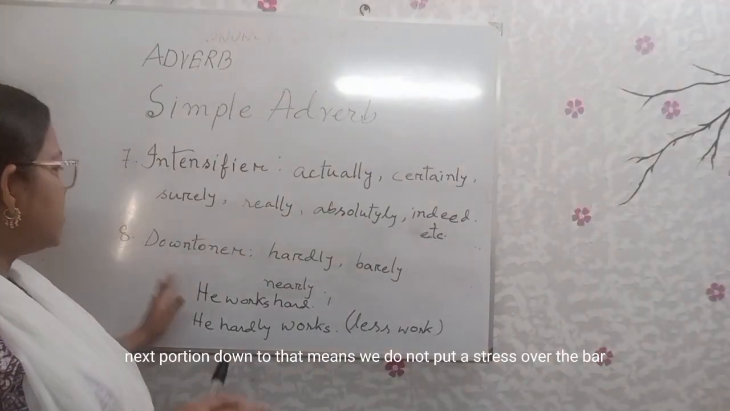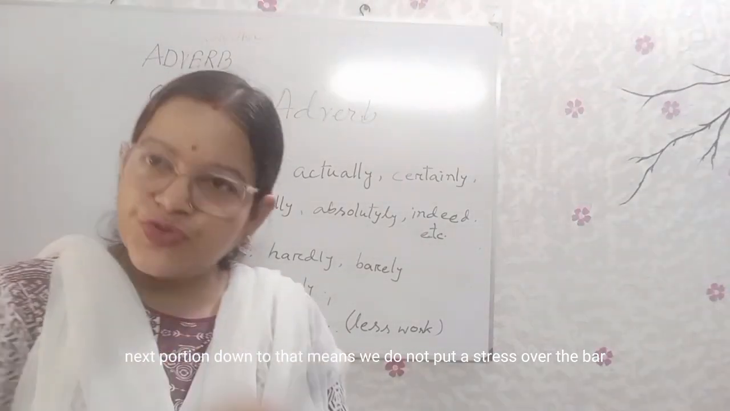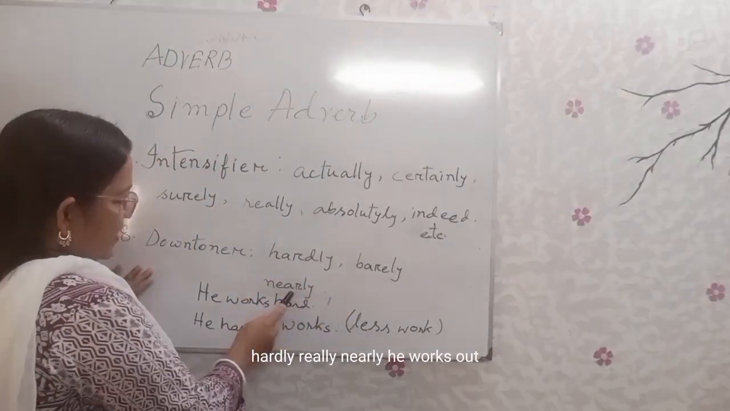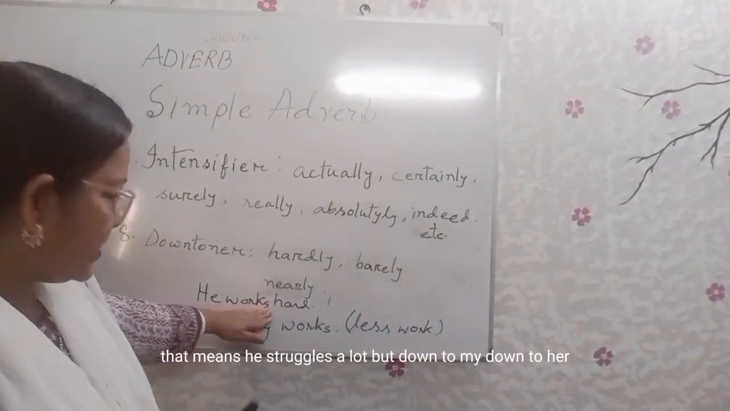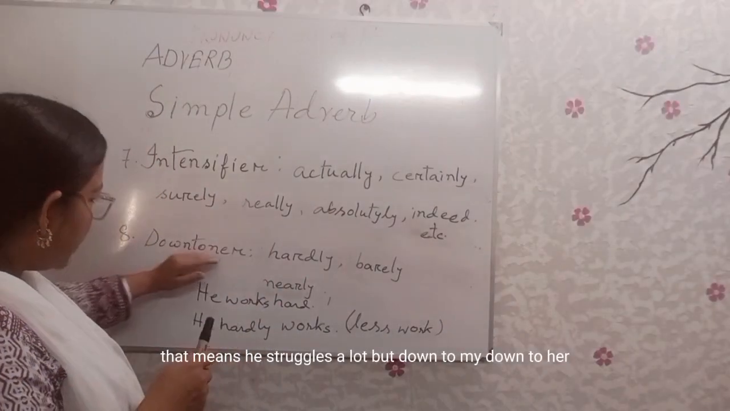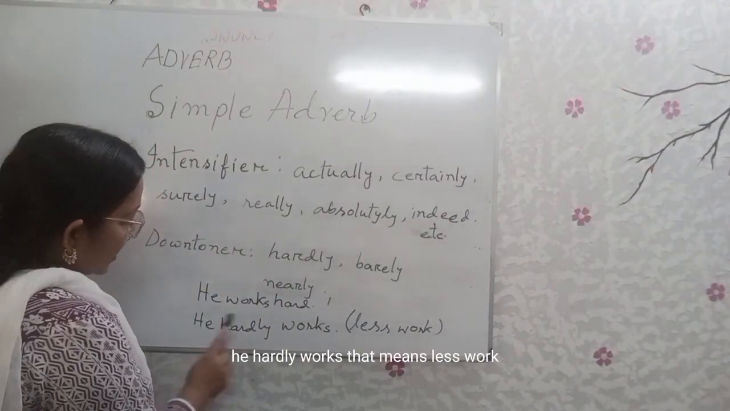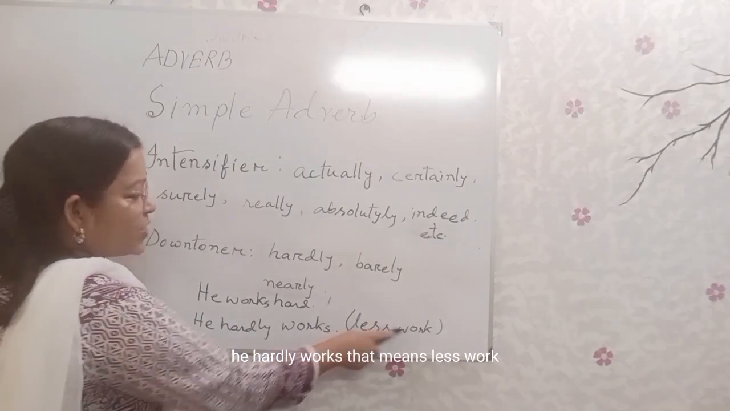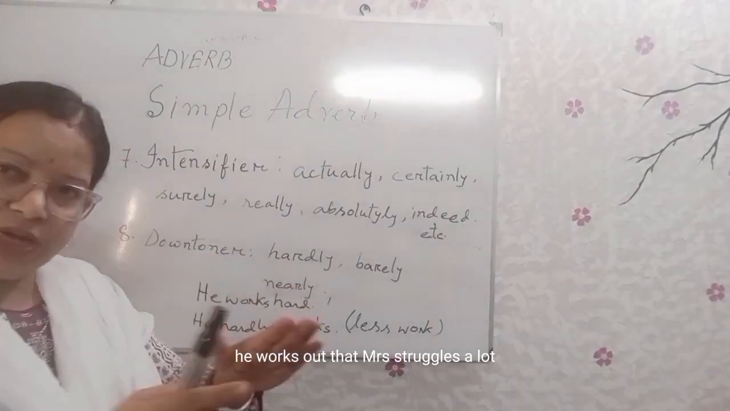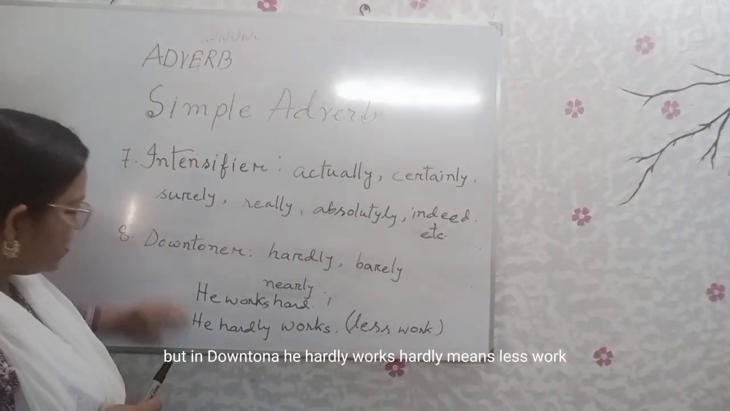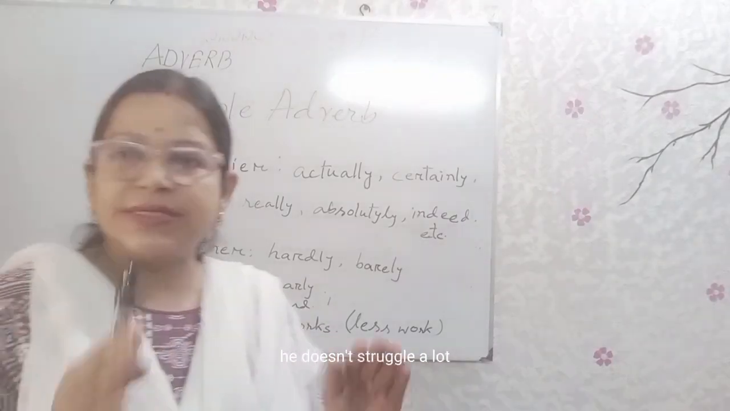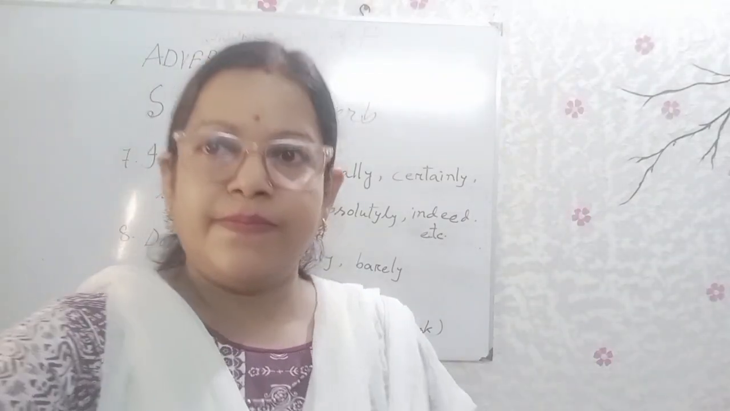Next portion, downturner. That means we do not put stress over the verb. Hardly, barely, nearly. He works hard. That means he struggles a lot. But in downturner, he hardly works. Hardly means less work. He doesn't struggle a lot.